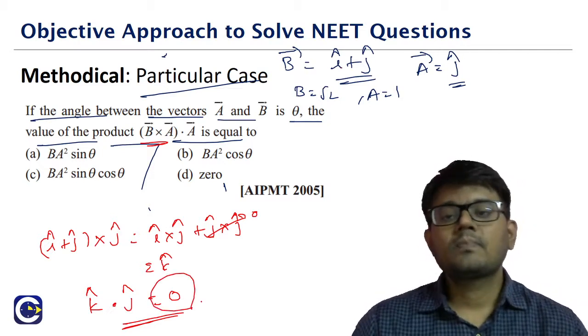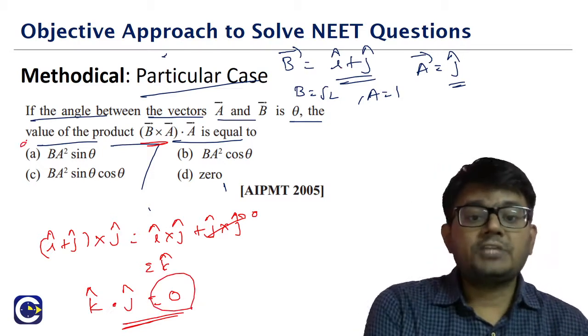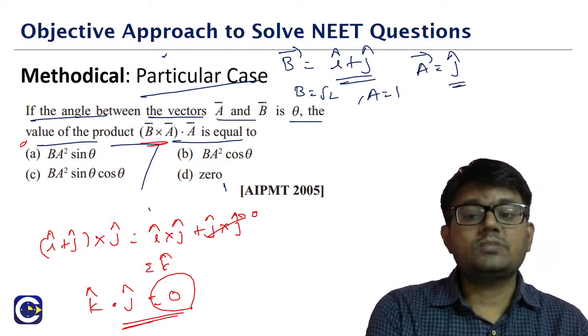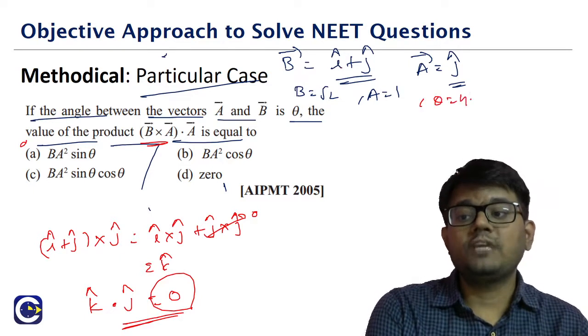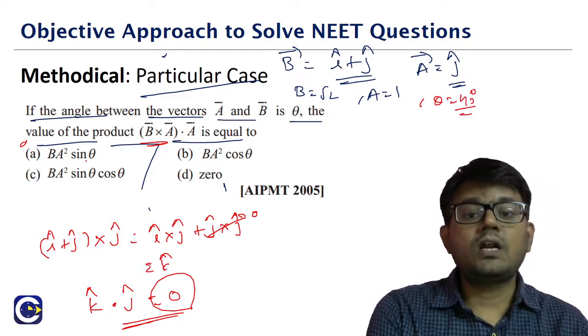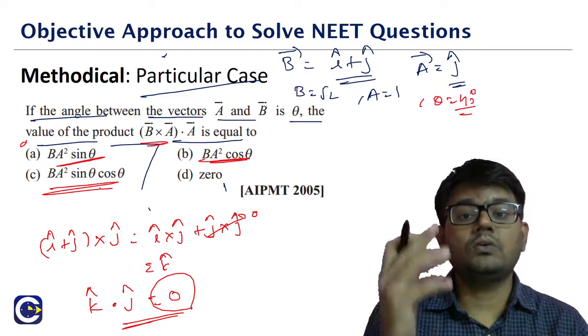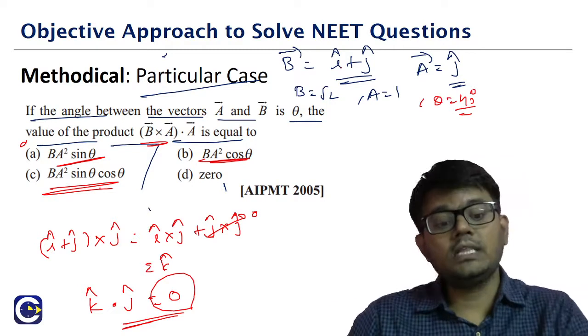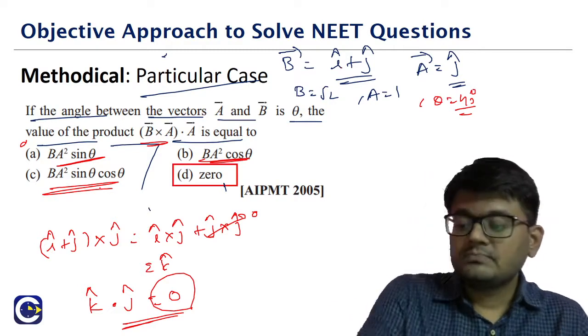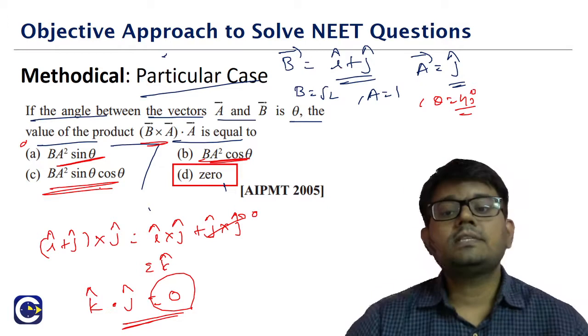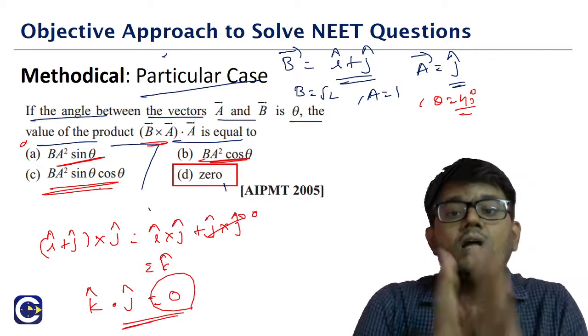Now whether it is option A, b value we know, root 2, a we know, theta is what? What is the angle between the two? 45, right? This is not going to give us 0. This is not going to give us 0. This also will not give us 0. So where is 0 coming? Only in option D. 0 is only coming in option D. Okay, so this is what we will be generally calling as the particular case.